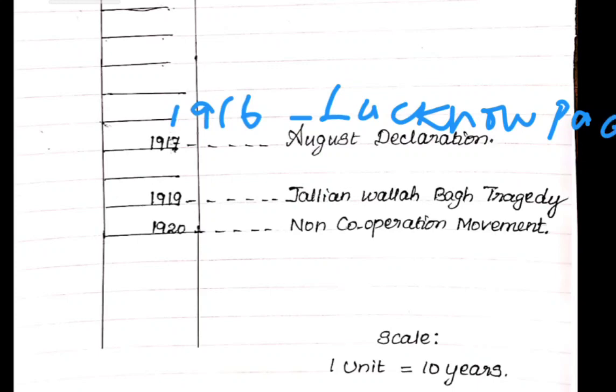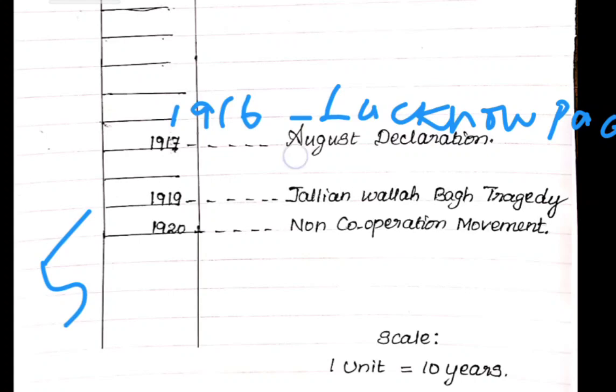Then 1917, what happened? August Declaration. First of all, you should know the events of the particular years, then only you can fill this timeline. Totally for 5 marks, only 5 incidents you have to write, children. From 1905 to 1920, including Lucknow Pact, nearly 9 incidents are there. So you should write only 5 events during the exam.